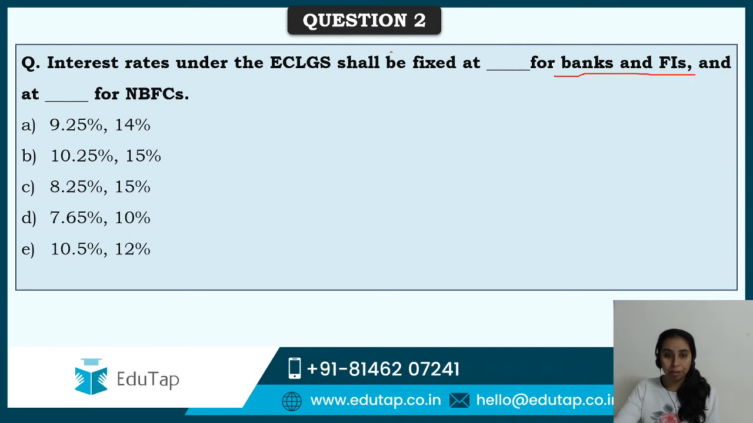Question 2, guys, interest rates under the ECLGS shall be fixed at blank percent for banks and FIs and blank percent for NBFCs. This has been defined, that interest rates should be fixed for banks and FIs and NBFCs both. So what would it be respectively? Because there are two blanks: 9.25 and 14%, 10.25 for banks and FIs and 15% for NBFCs, 8.25 for banks and FIs and 15 for NBFCs, 7.65 for banks and FIs and 10 for NBFCs, or 10.5% for banks and FIs and 12% for NBFCs. Anyone knows it? If yes, please give the answer.